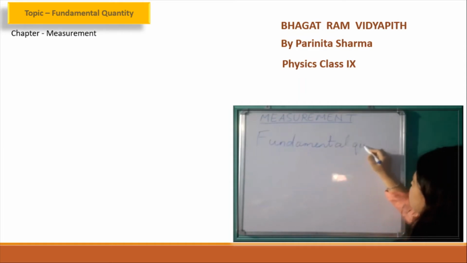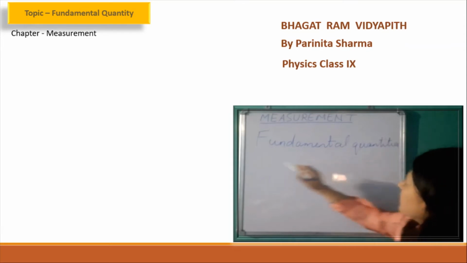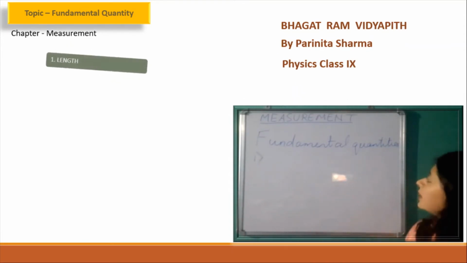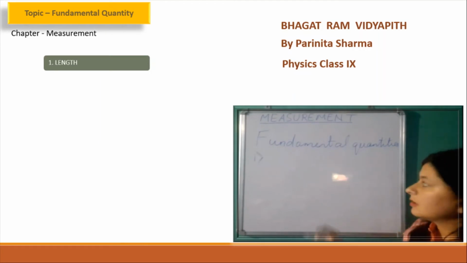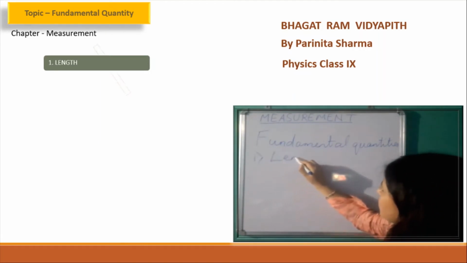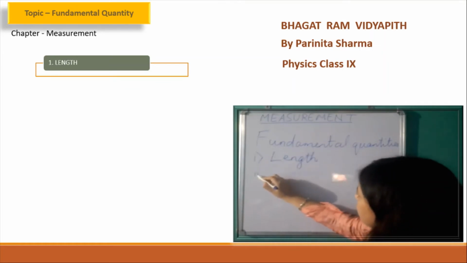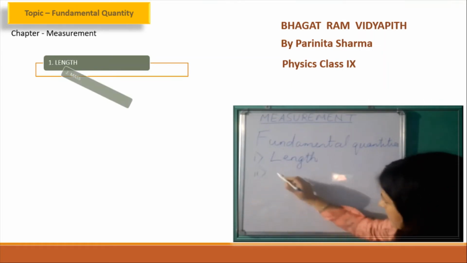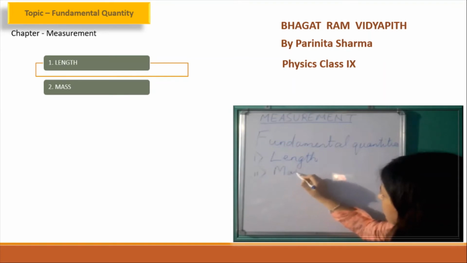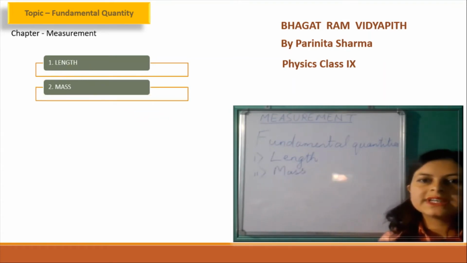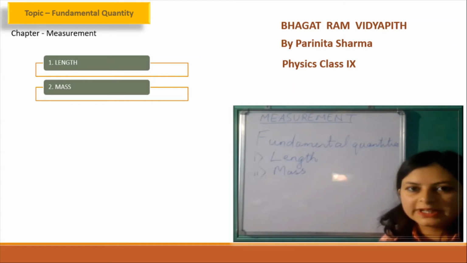Quantities. Firstly, the first fundamental quantity is length. Second fundamental physical quantity is mass. Now, these quantities do not have to take the help of any other quantities for their expression.